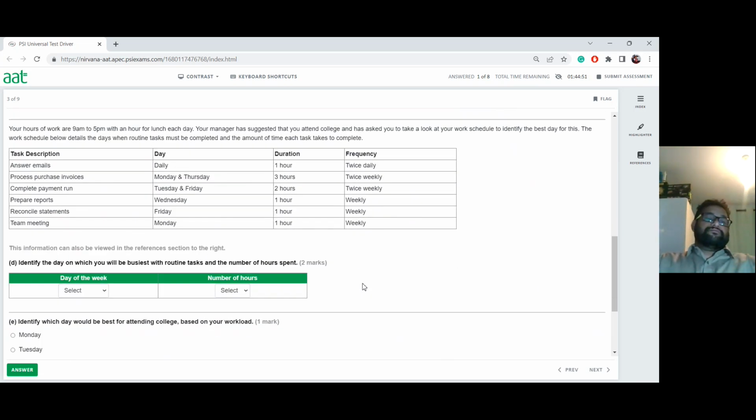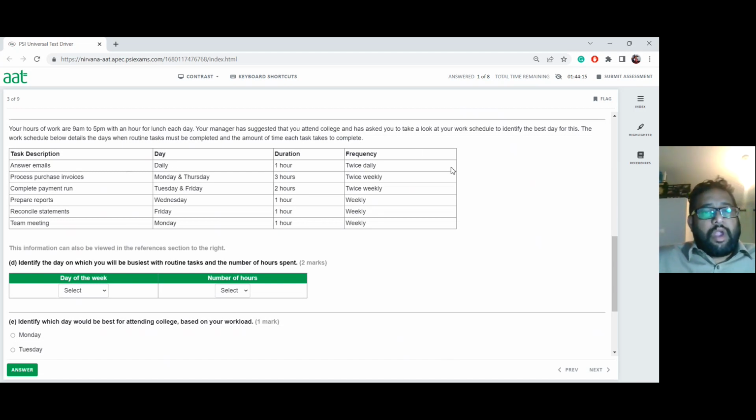Now, let's look at the next question. Your working hours are 9 to 5 p.m., with an hour for lunch each day. Your manager has suggested that you attend college and has asked you to look at your work schedule to identify the best day for this. The work schedule below details the days when routine tasks must be completed and the time each task takes.